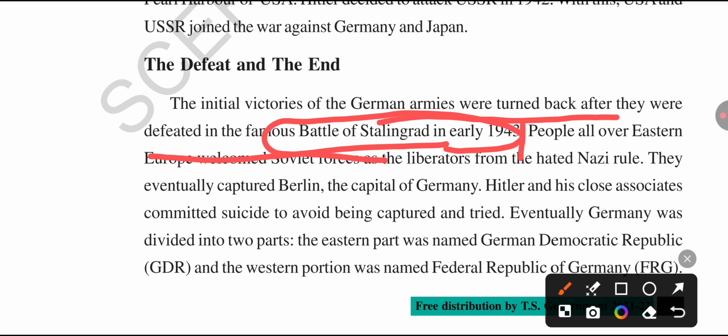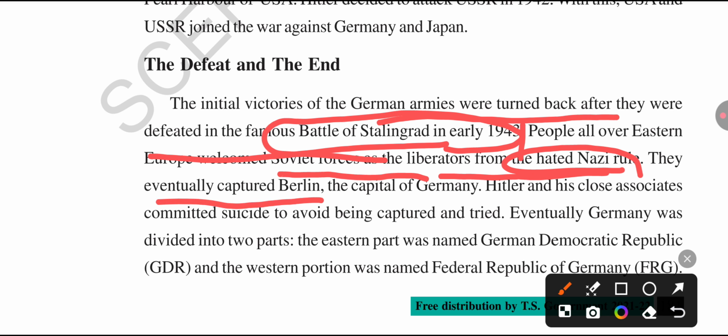In which battle were the German armies defeated? The Battle of Stalingrad. In the Battle of Stalingrad, which country was defeated? Germany was defeated. People all over Eastern Europe who were against Nazi rule welcomed the Soviets, and the Soviets eventually captured Berlin.